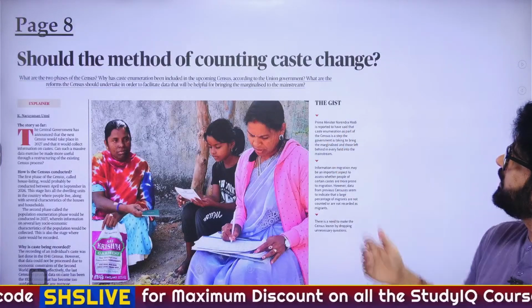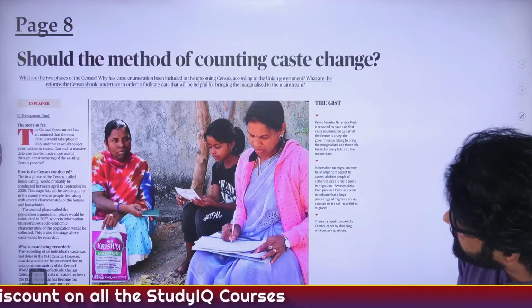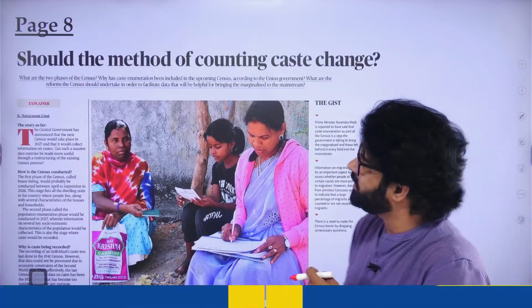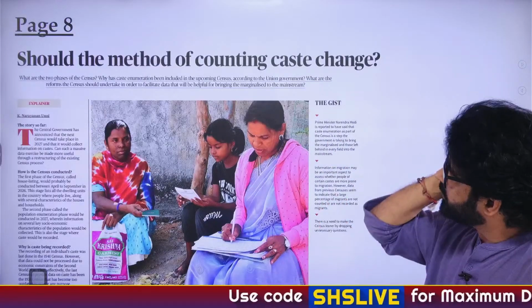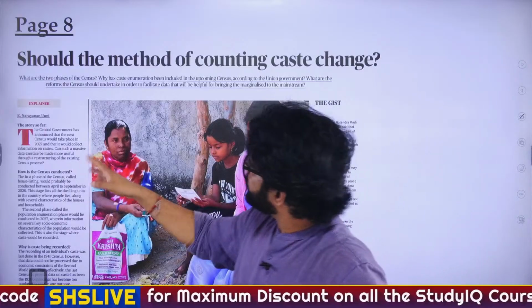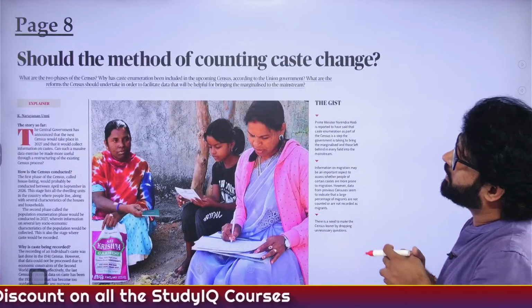Cool. Now the next article, which is on page 8, the explainer. The gentleman who has written this article was earlier in the Indian Statistical Service, Registrar General something. So he is very well read, well known, well educated, whatever you want to call it, K. Narayanan Unni sir. He has written this article where he has talked about the caste census.